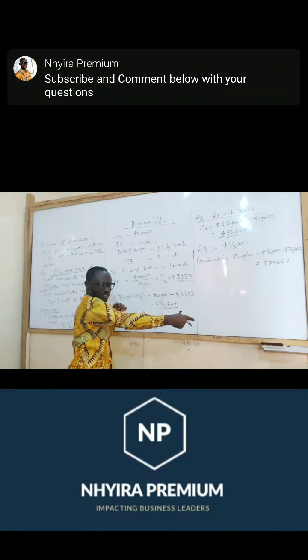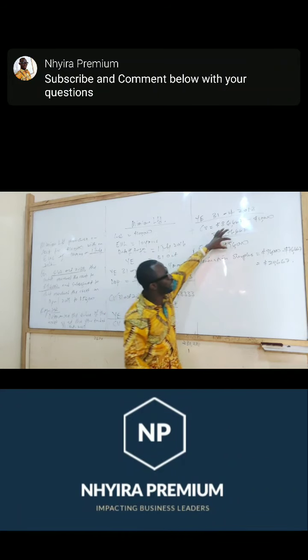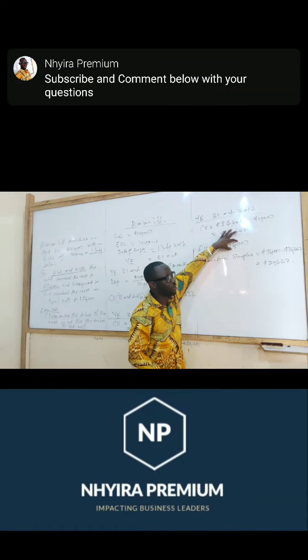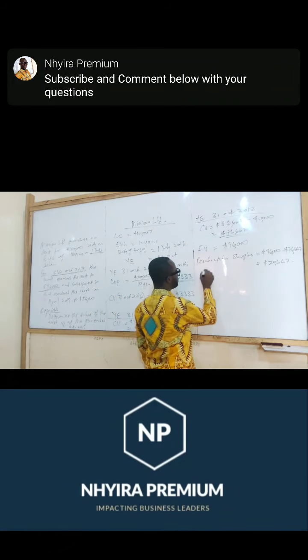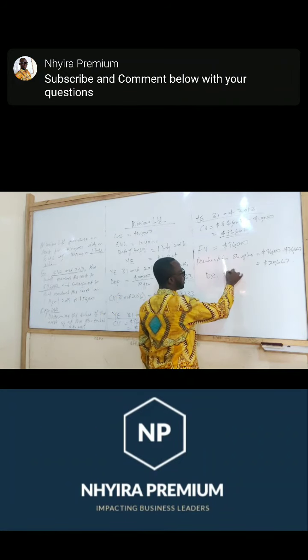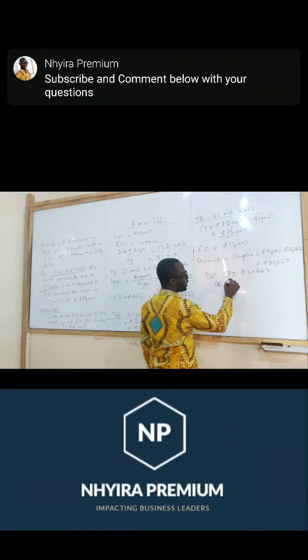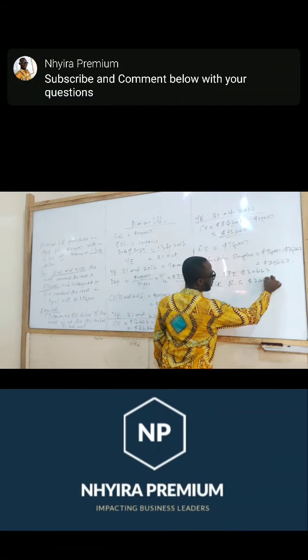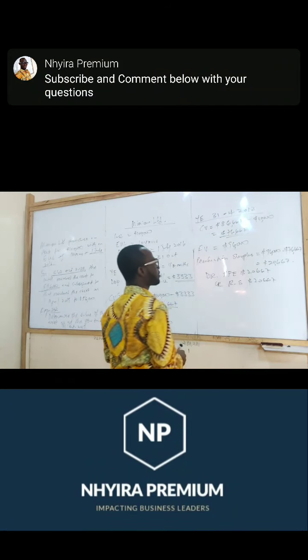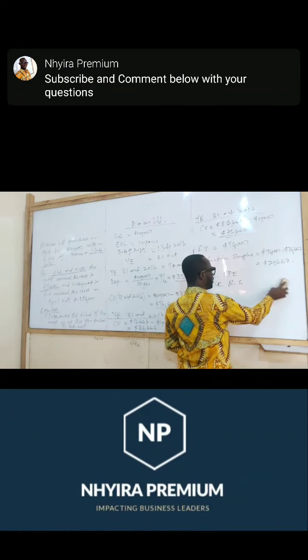Okay. Are we following the picture? Because from 2019 now, we will calculate the depreciation on the revalued amount. But what do we do with this? That is where the double entry comes in. So we said we debit property, plant, and equipment 26,667, and then we credit revaluation surplus. We got 19,333.